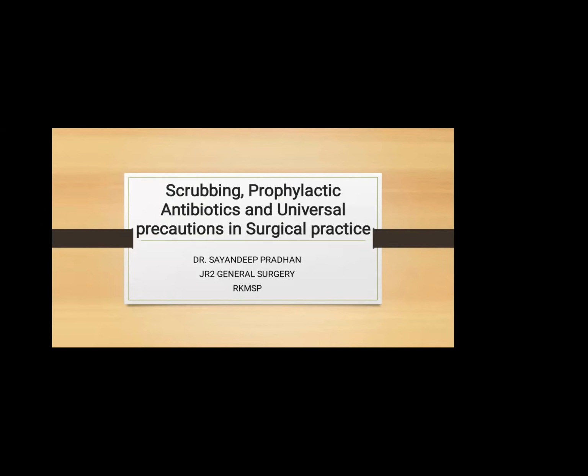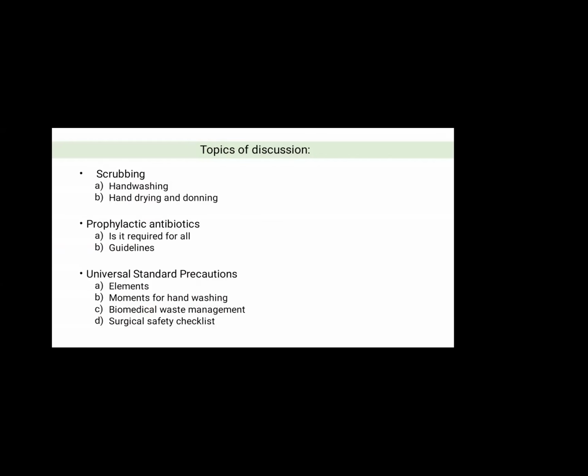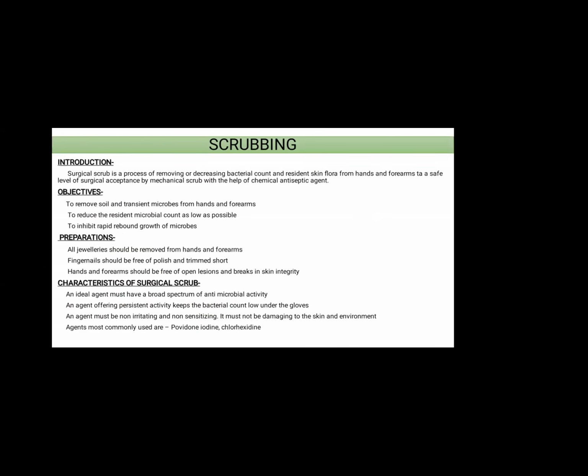My topic today is on scrubbing, prophylactic antibiotics, and universal precautions in surgical practice. I will be discussing this in the following headings. First, the scrubbing. Surgical scrub is a process of removing or decreasing bacterial count and resident skin flora from hands and forearms to a safe level of surgical acceptance by mechanical scrub with the help of a chemical antiseptic agent.